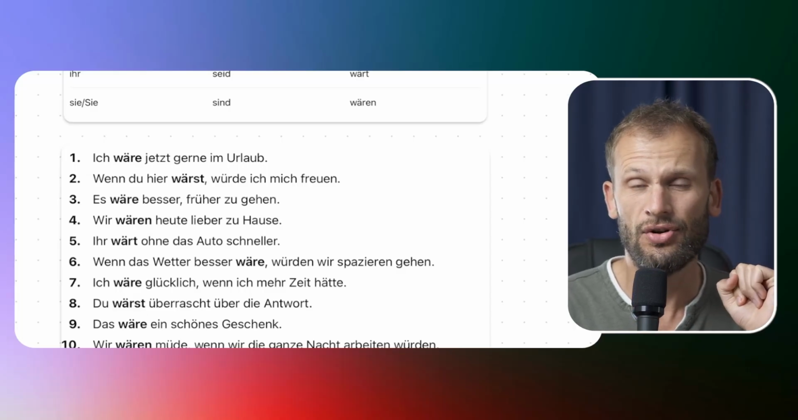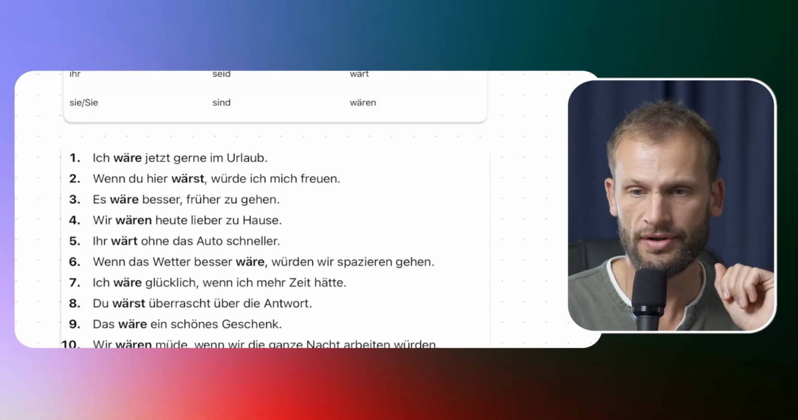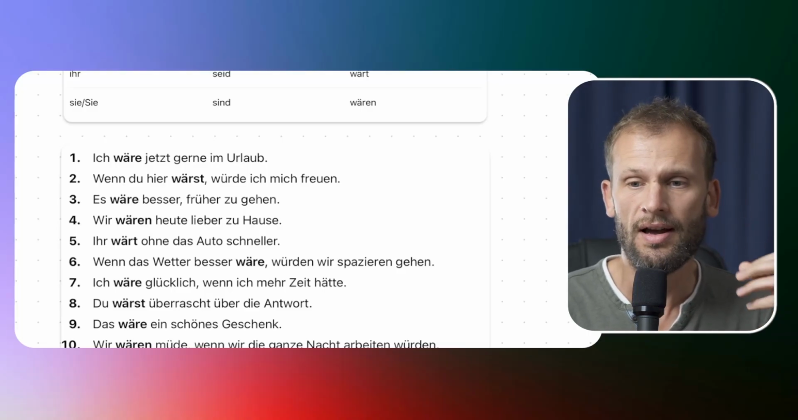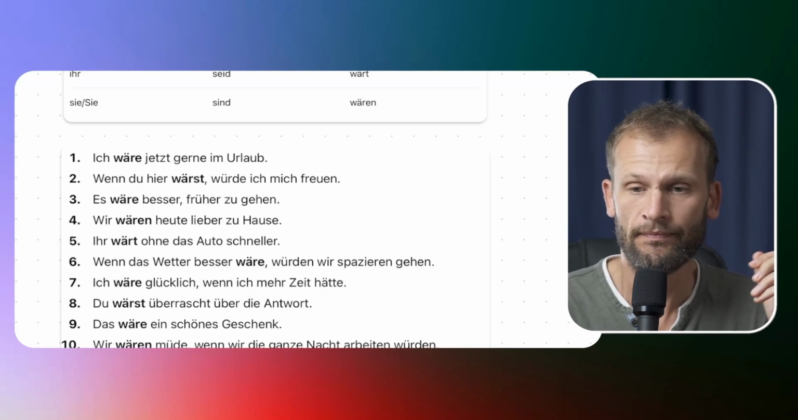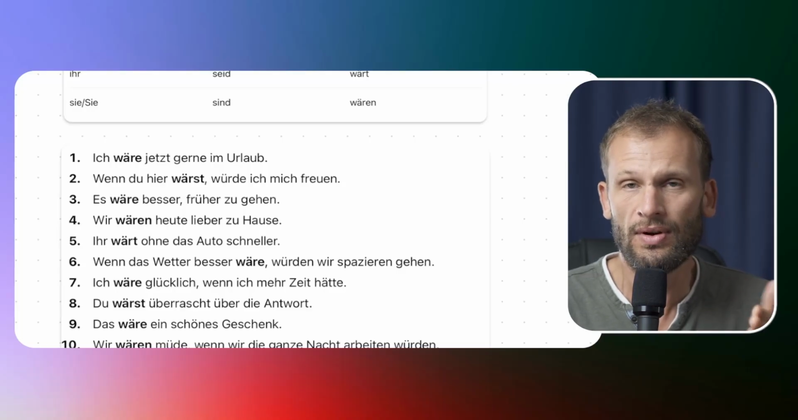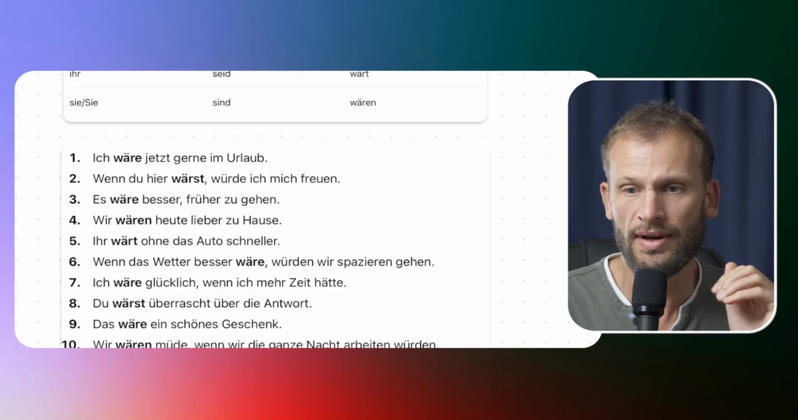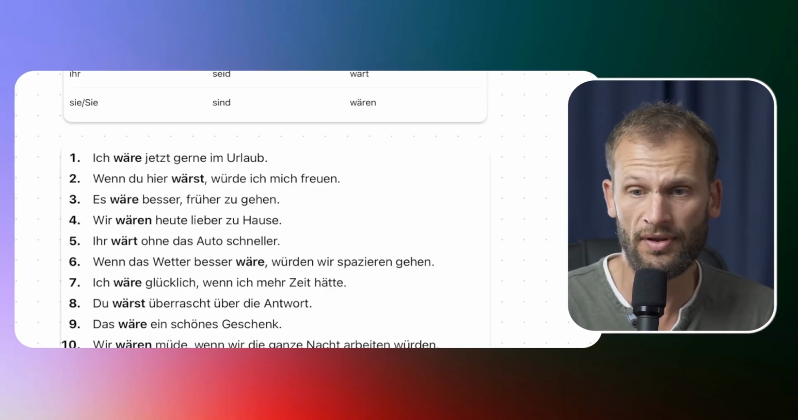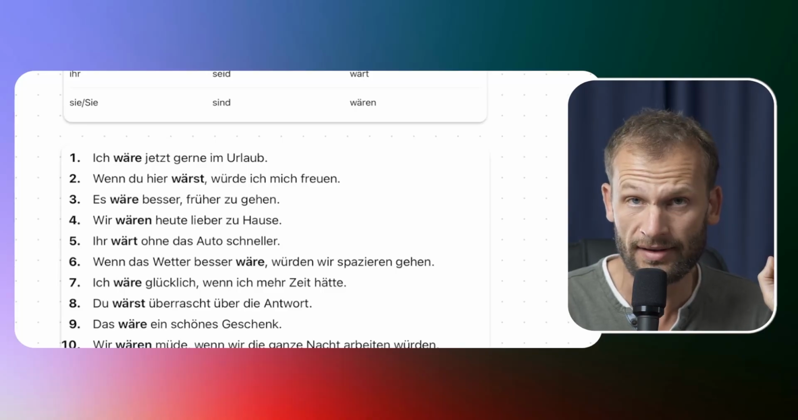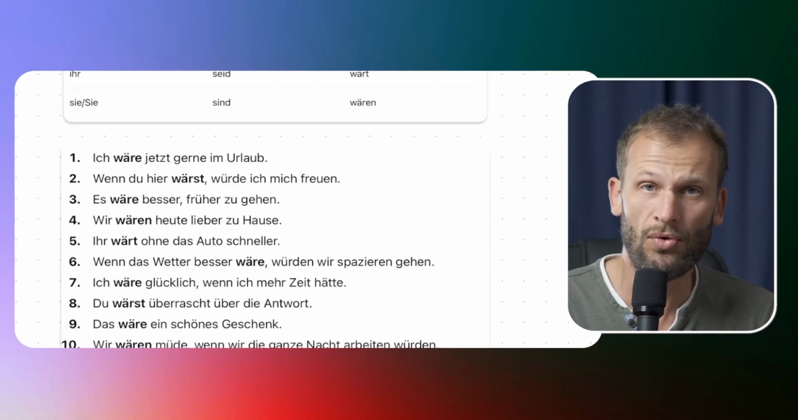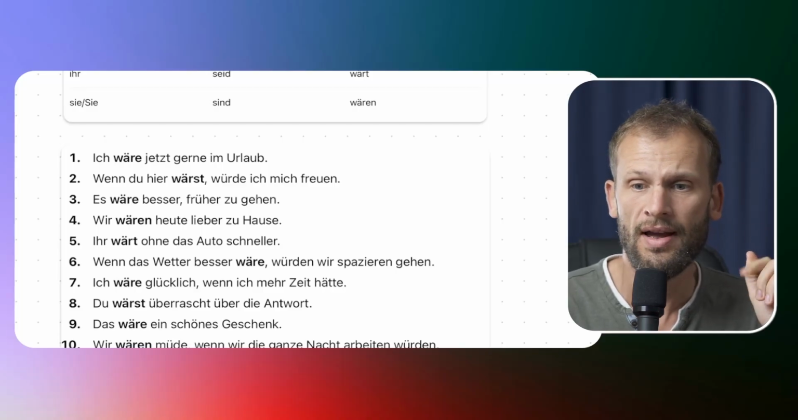The second sentence here shows a good example for these conditional if clauses. Wenn du hier wärst, würde ich mich freuen. If you were here, I would be happy about that. I would be glad. So it's not the case. I'm not glad right now because you're not here, right? So wenn du hier wärst, it's Konjunktiv 2, würde ich mich freuen. In these sentences, you need the Konjunktiv 2 forms for both parts. For the first part, wenn du hier wärst, that's Konjunktiv 2. And also for the second part, würde ich mich freuen. So, ich würde mich freuen, that's also Konjunktiv 2. And we'll talk about würde also in a bit.